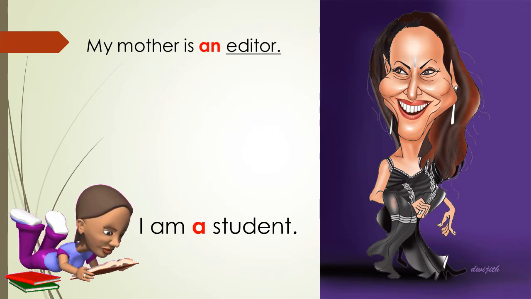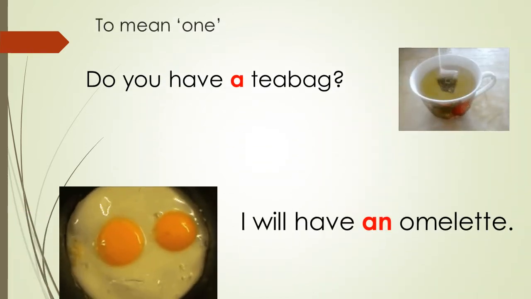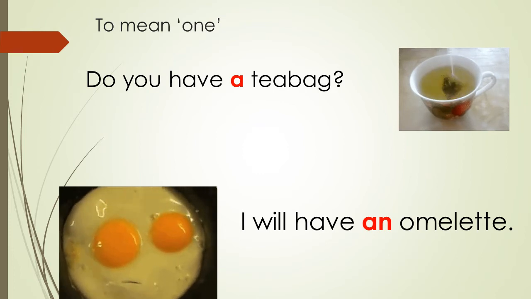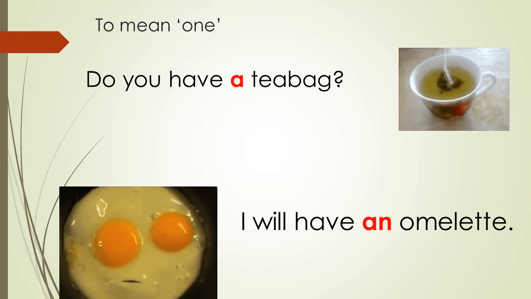We can also use articles when we mean one thing, only one. For example, do you have a tea bag? Or I will have an omelette. Here, with the sentence, you can understand that I am asking for one tea bag or one omelette.